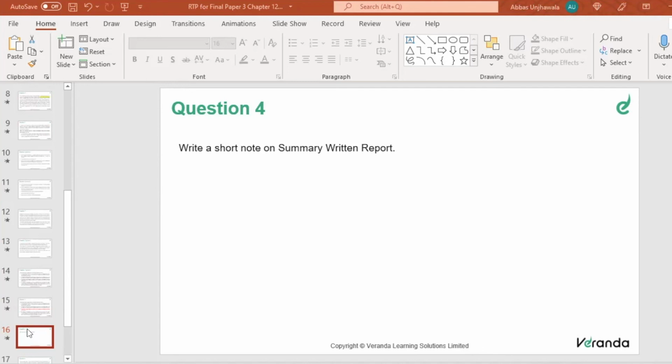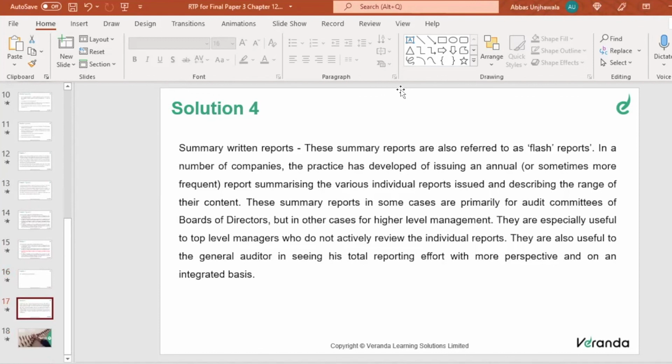If there are some 10 reports, it will summarize all 10 reports in just 1 or 2 pages, and say what the key observation of each report is. That is basically a summary written report. It is generally for presentation to the top management of the company. Clear? So this is the answer. It's a direct answer. These summary reports are also referred to as flash reports.